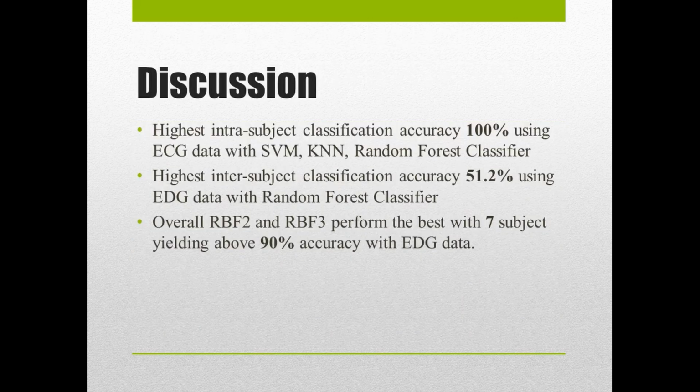Next is discussion. The highest intra-subject classification accuracy is 100% using ECG data with SVM, KNN, and random forest classifiers, while the highest inter-subject classification accuracy is 51.2% using EDG data with the random forest classifier. Overall, RBF2 and RBF3 performed the best with 7 subjects yielding above 90% accuracy with EDG data.